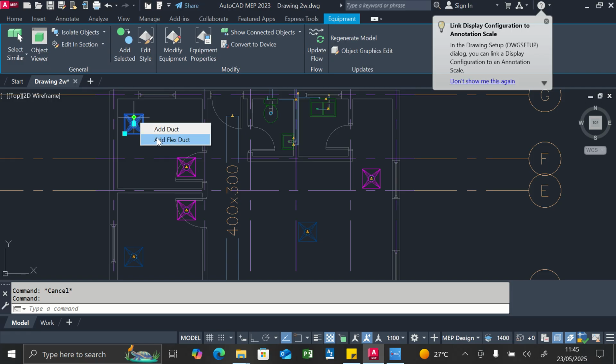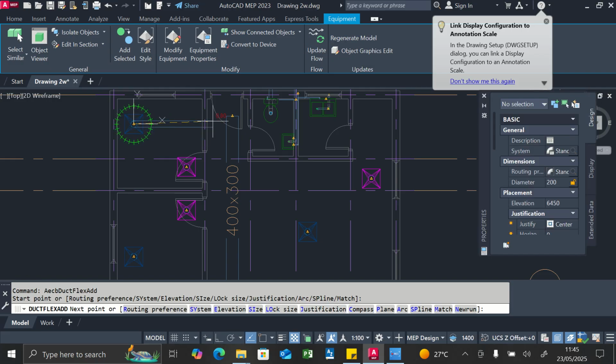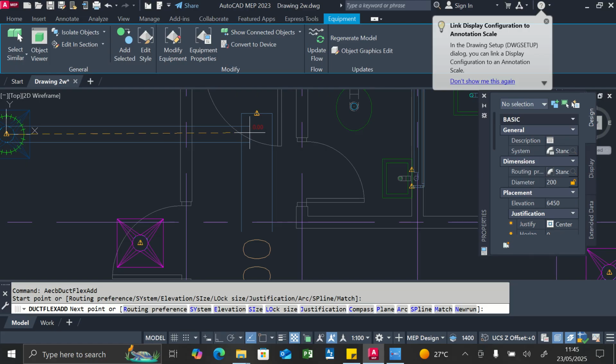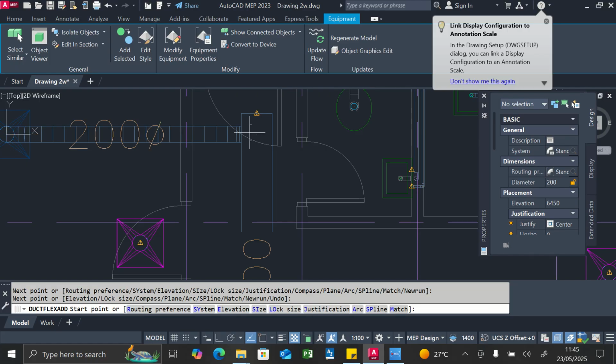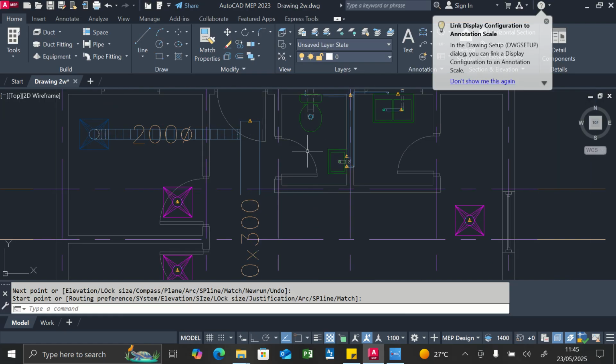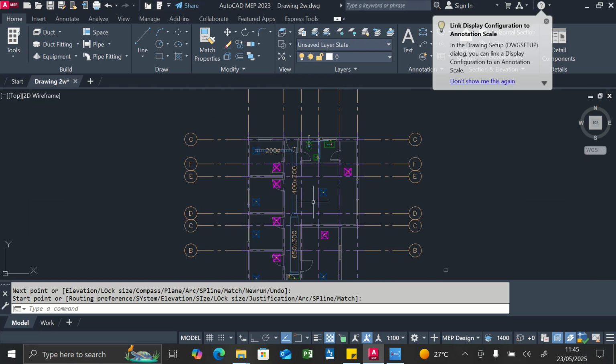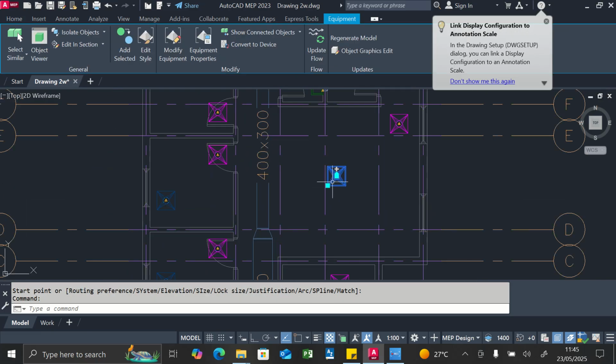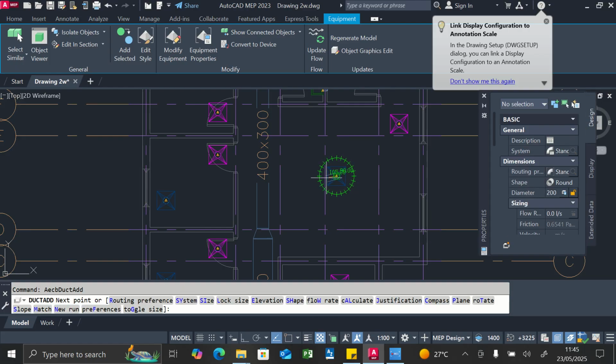So let's add a flexible duct. I'll still use the add duct one too and you'll see the difference. So we're able to add, enter. So in the next case, let's add a duct. So you can just connect.